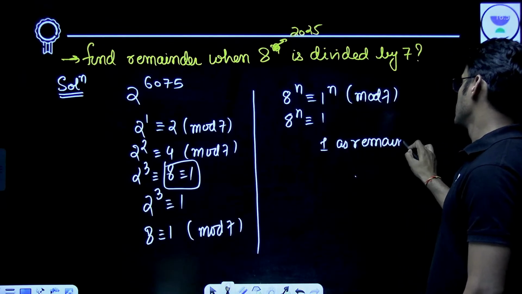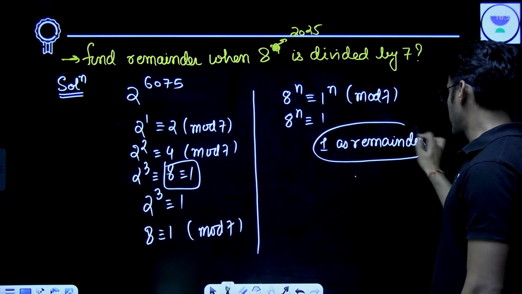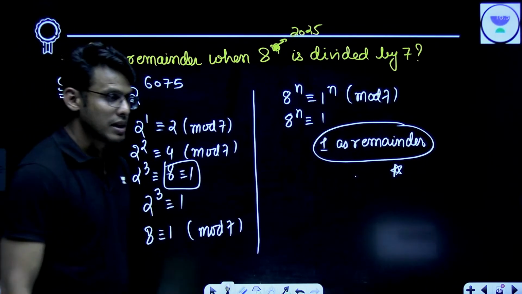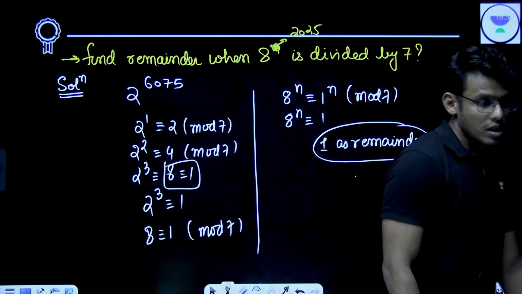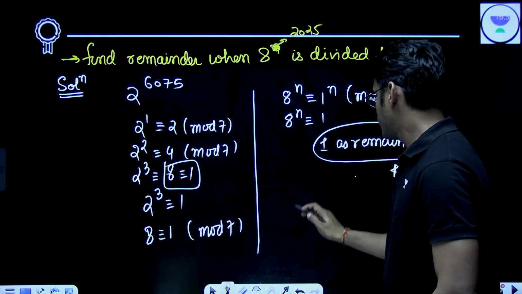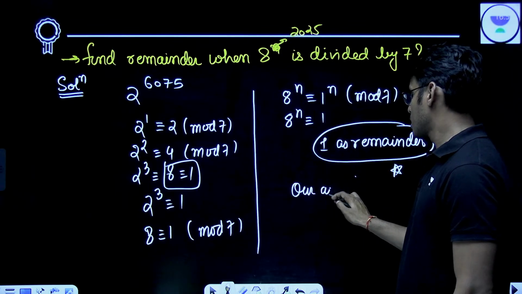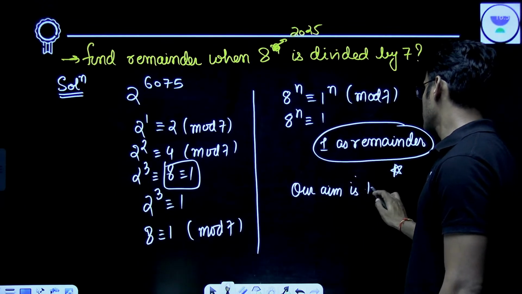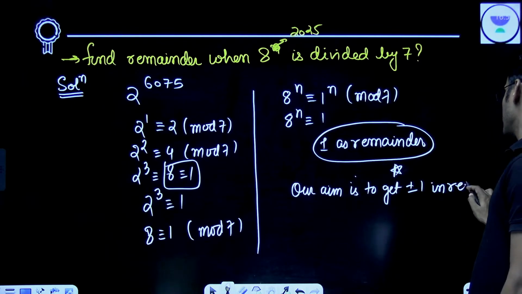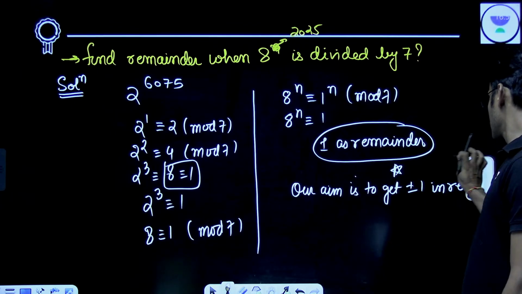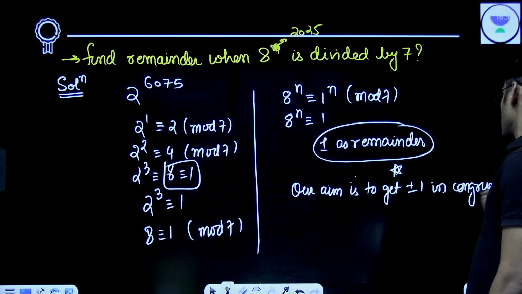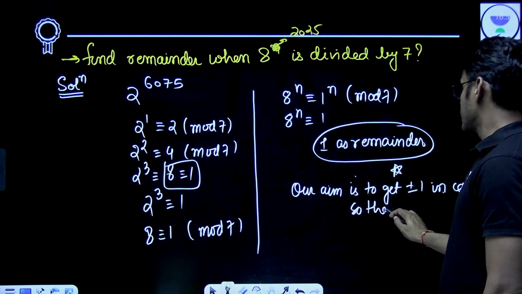Our aim is to get plus or minus 1 as the remainder in congruency, so that we can increase the powers.